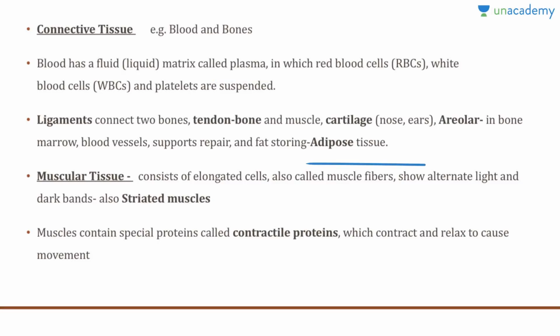Now, the muscular tissues consist of elongated cells, also called muscle fibers, and they show alternate light and dark bands. Therefore, they're also known as the striated muscles. Muscles contain specific proteins called contractile proteins, which contract and relax to cause movement.